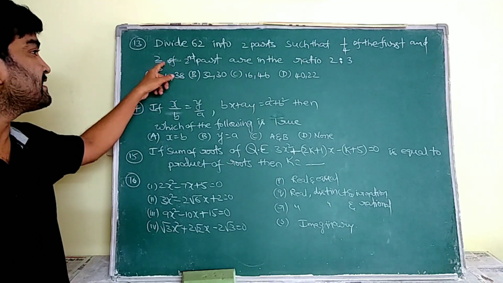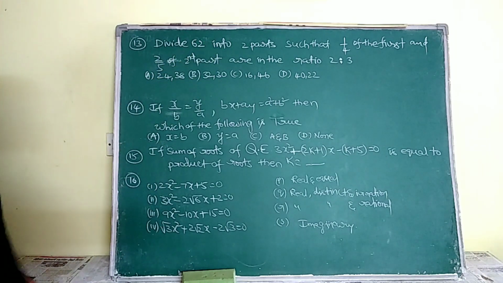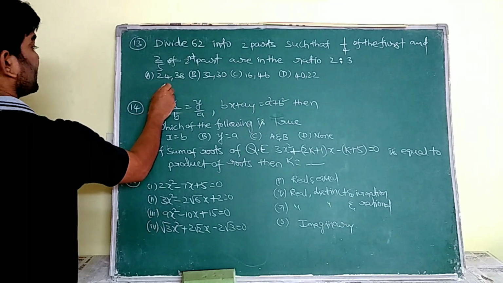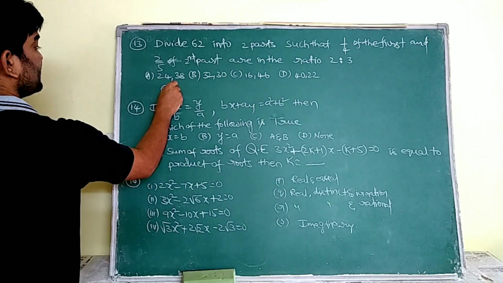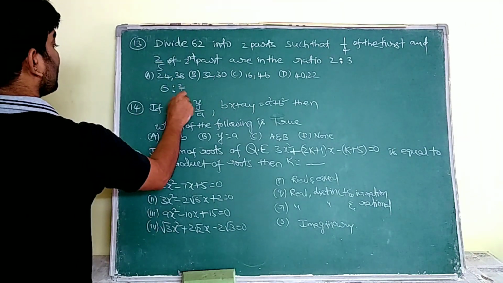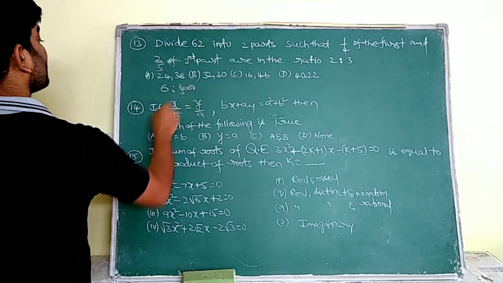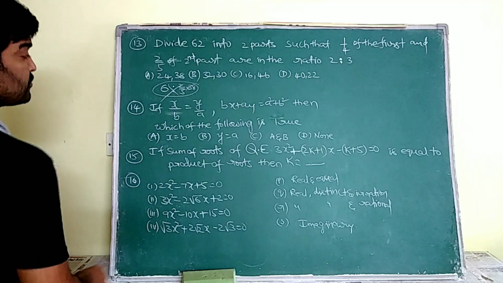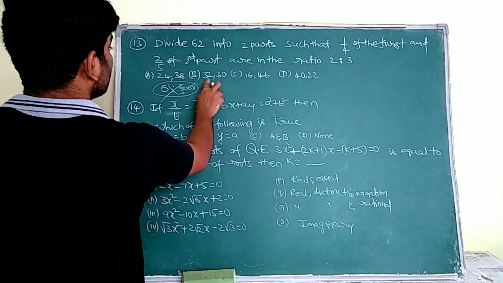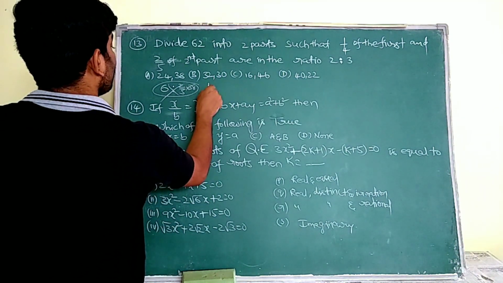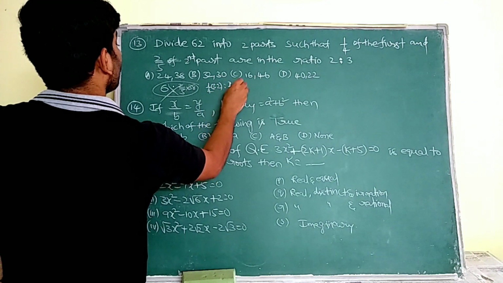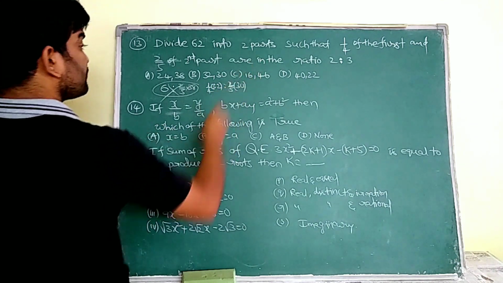The second condition is 1/4 of the first one. Here 1/4 of the first means 24 by 4, that is 6, is to 2/5 of 38. It is not going to satisfy the condition 2:3. Now here also the sum is 62. So 1/4 of 32 is to 2/5 of 30 must give 2:3.